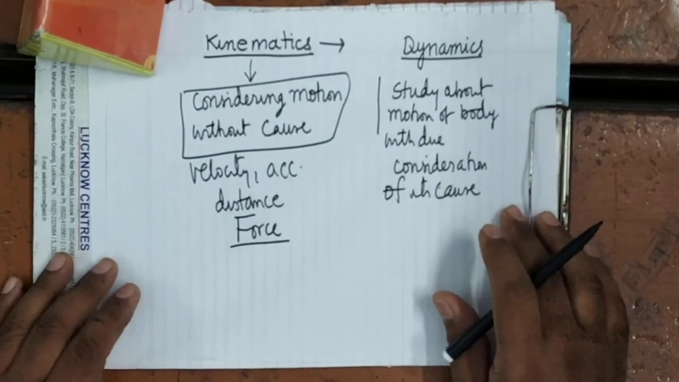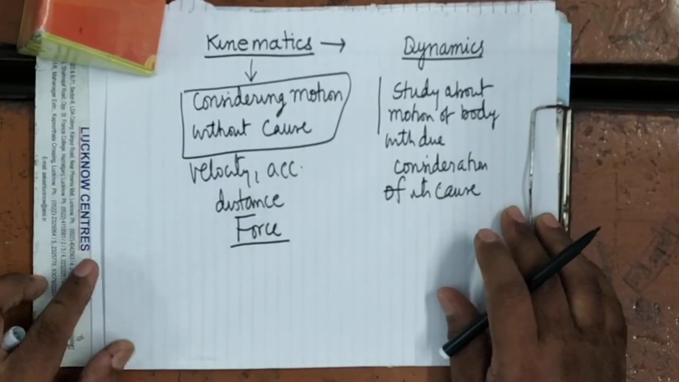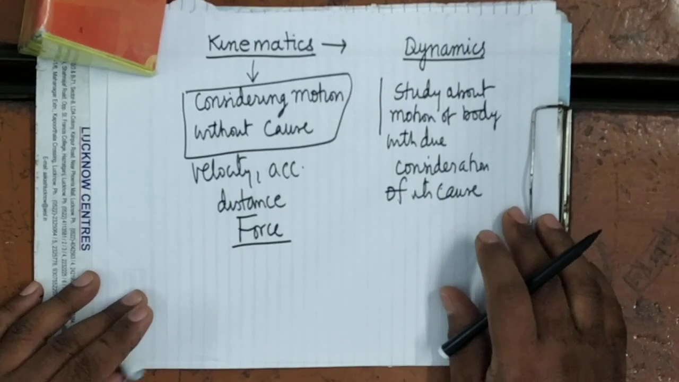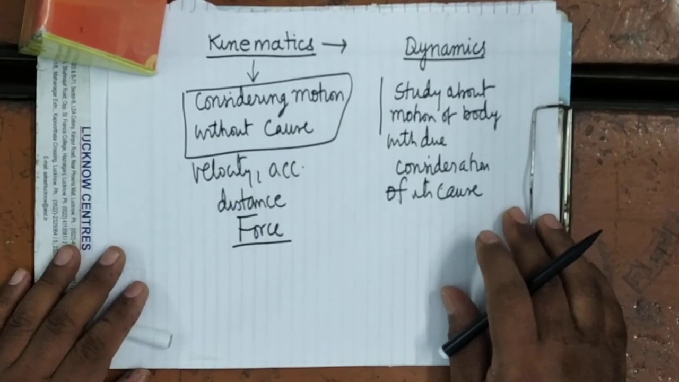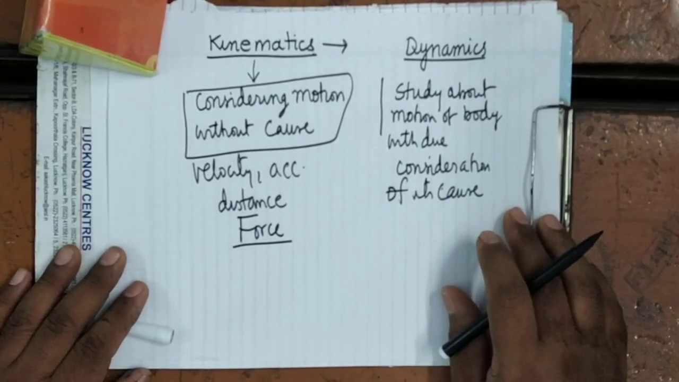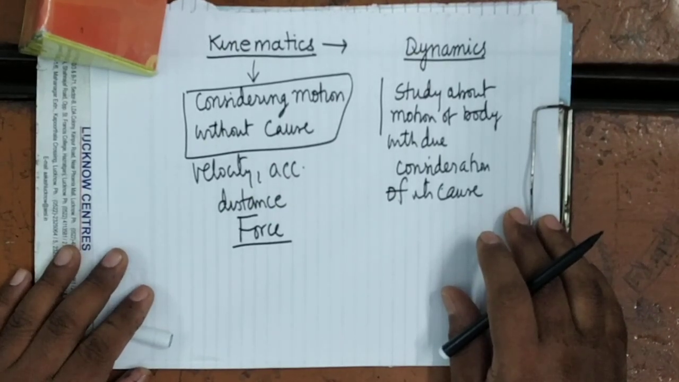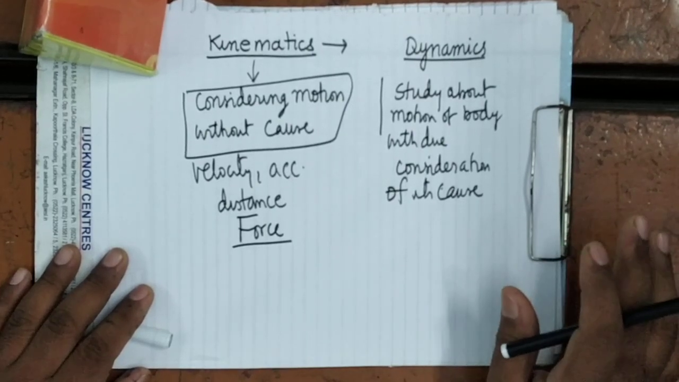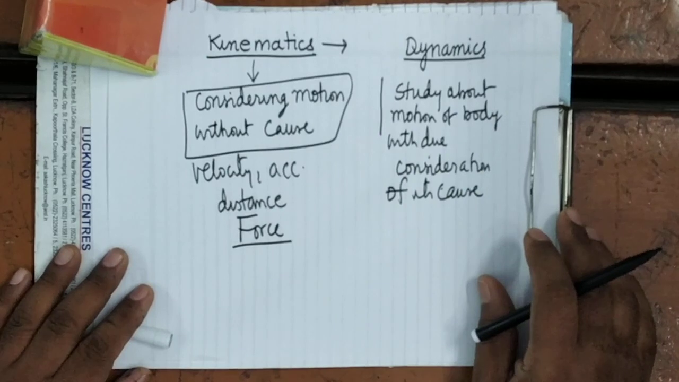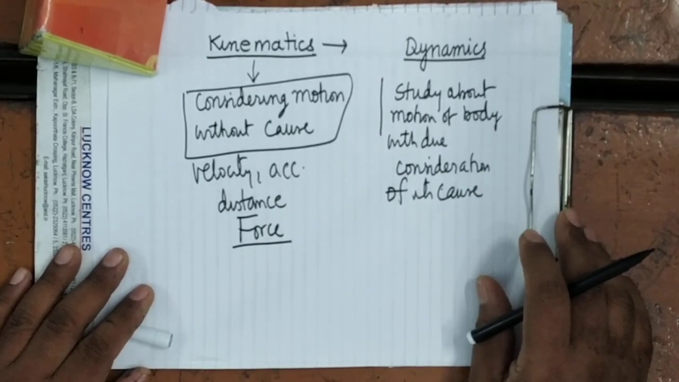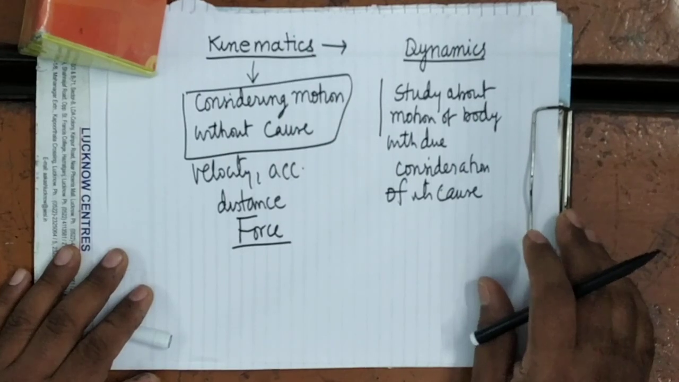So kinematics is that branch of physics which deals with the moving body without considering the cause of motion. While dynamics is that branch of physics which deals with the motion of the body with due consideration of its cause. Now today I will start from the very basics of kinematics that you already have studied in class 9th, but once again I will revise that.